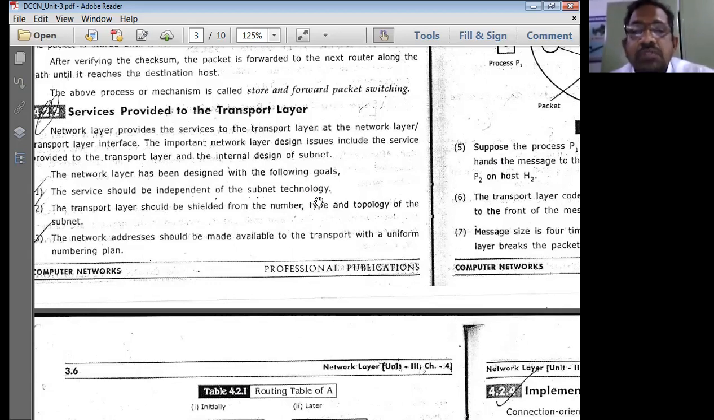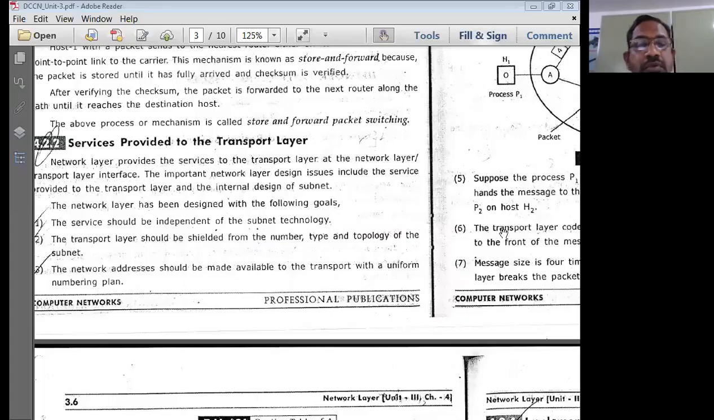Your network technology may be a star topology, a bus topology, or a mesh topology. It doesn't matter, it should be independent. In short, whatever the underlying topology, the network layer should support giving service to all such different types of subnet technologies. Therefore, we say that the service provided by the network layer should be independent of the subnet technology.